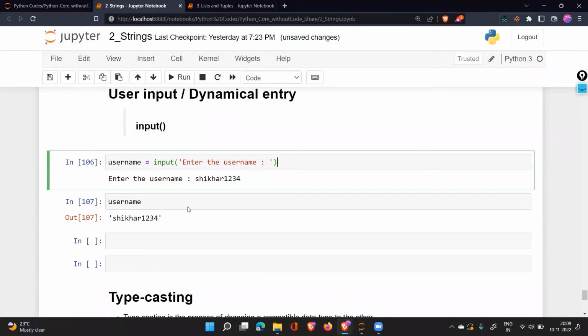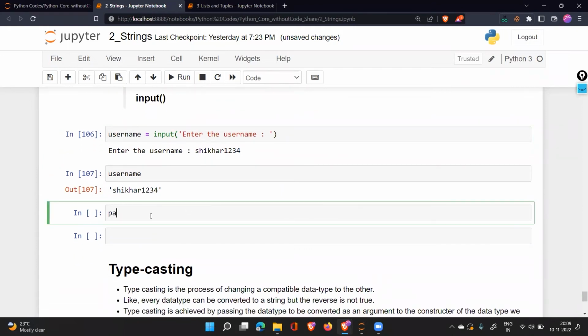Before talking about strip and everything, let us understand one other thing. Let's say year is equal to, I want to take the input of the current year from the user. Enter the current year.